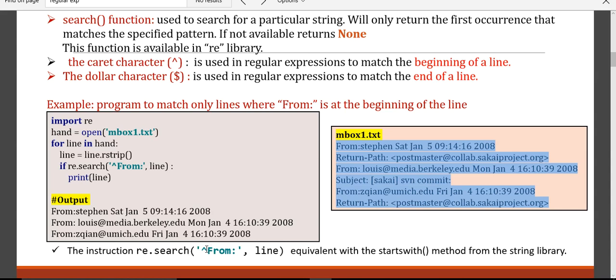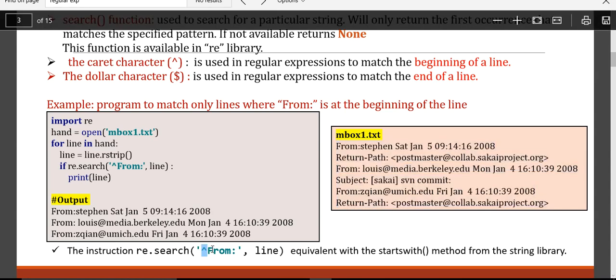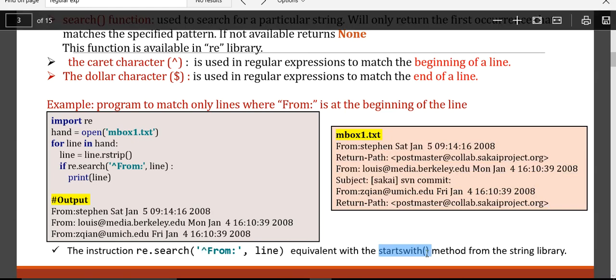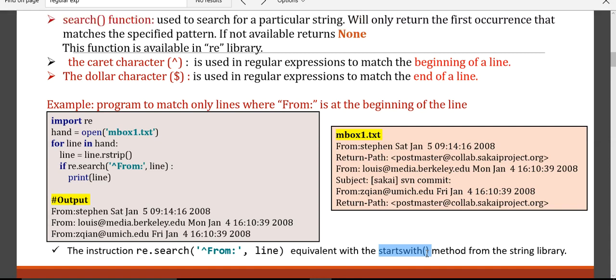If you can see here, similarly we had worked on this program in the strings concepts, where you had learned that startswith and endswith are predefined methods available in the string library, and we had executed the program.